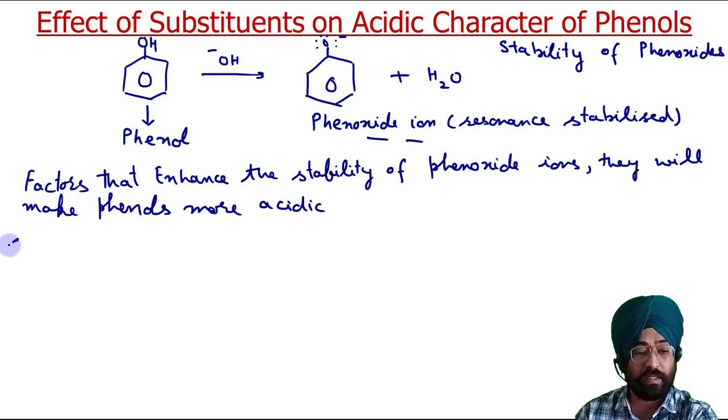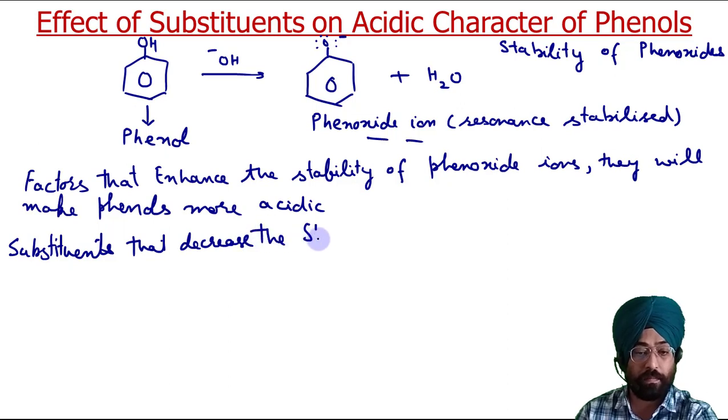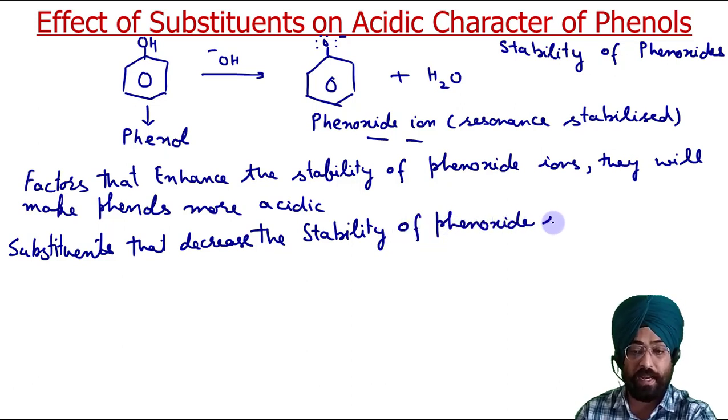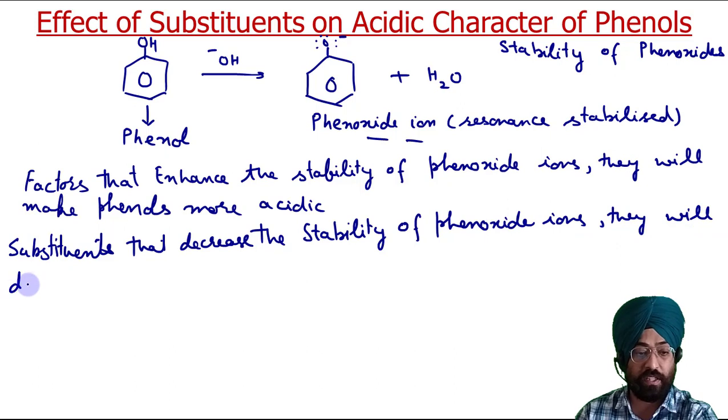On the other hand, substituents that decrease the stability of phenoxide ions will decrease the acidity of phenols.